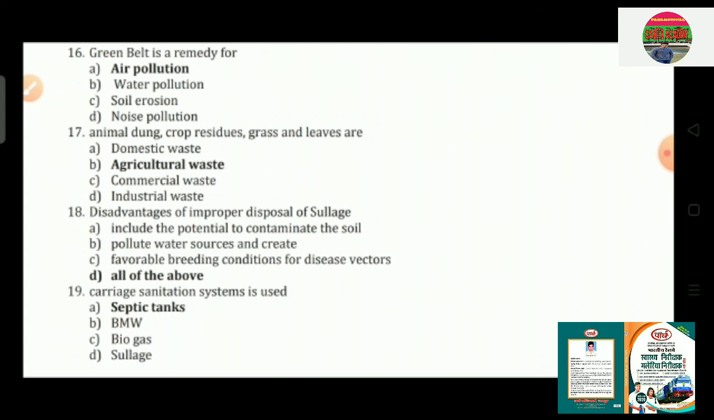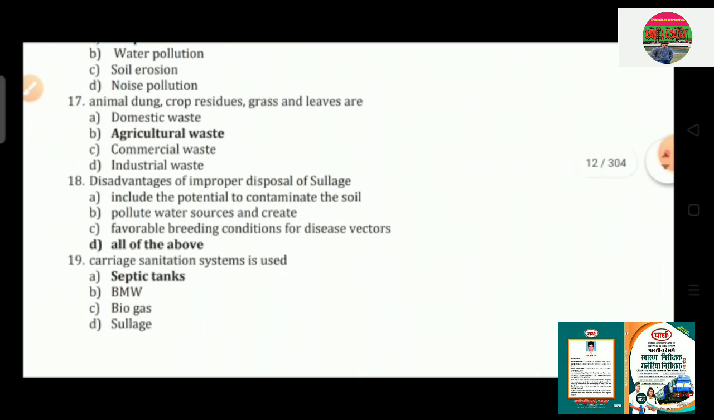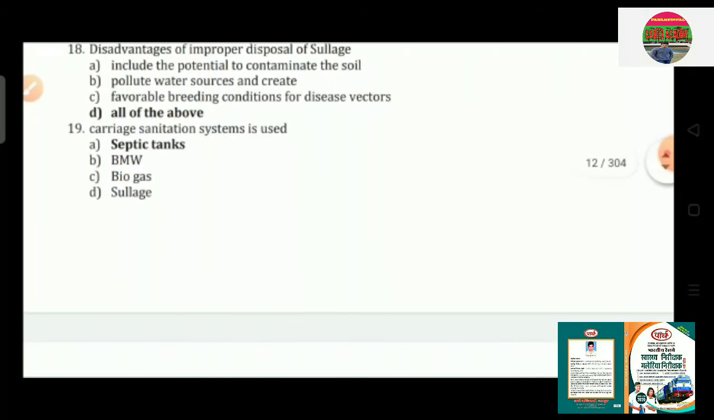Question number 19: carriage sanitation system is used to option A, septic tanks; option B, BMW; option C, biogas; and option D, sludge. So the correct answer is option A, that is septic tank.